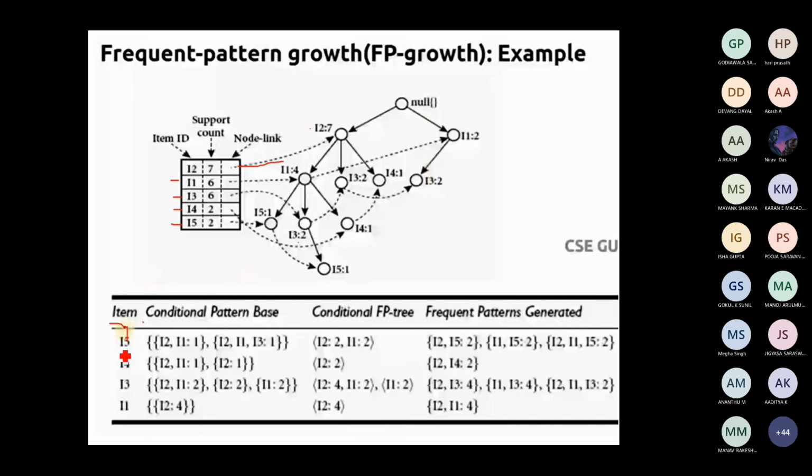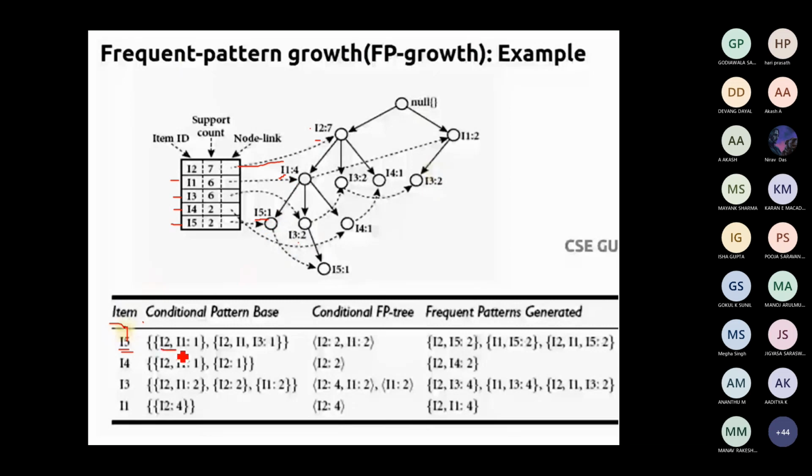Now the next step is you have to find out the conditional base pattern from your FP tree. In order to reach I5, what are all the nodes which need to be traversed? You see over here, we have I5. What nodes need to be traversed in order to reach this I5? I2, I1, and then I5. I5, the count is 1.